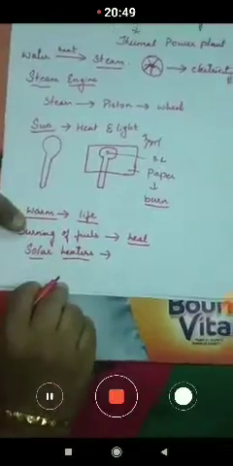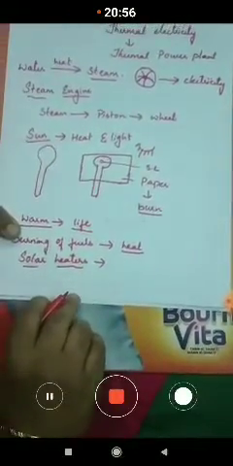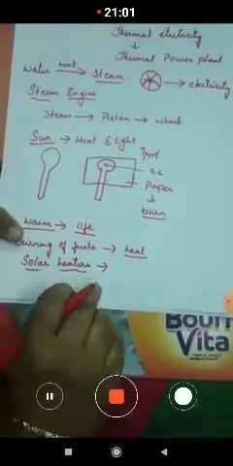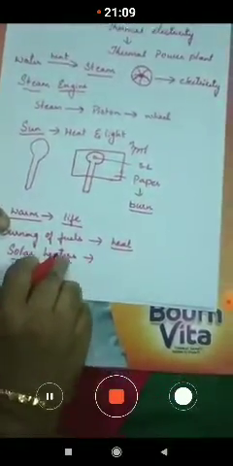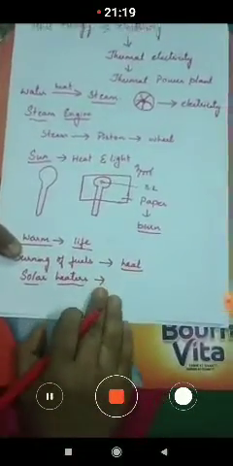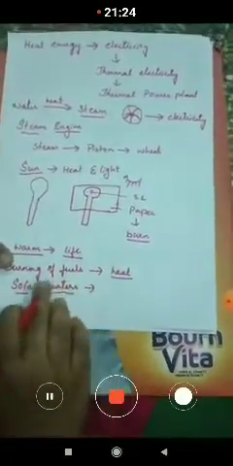So the heat energy received from the sun is being used, for example, in solar cycles, cars or buses, and trains that can move from one place to another, children. So the heat energy is being used in these vehicles. So this is about the heat energy, children.